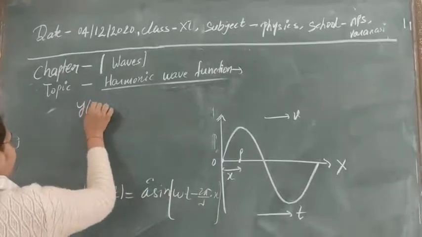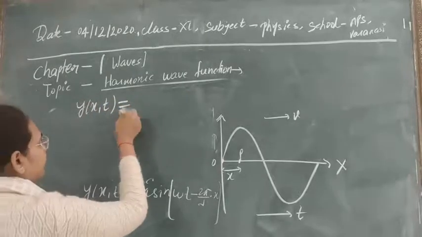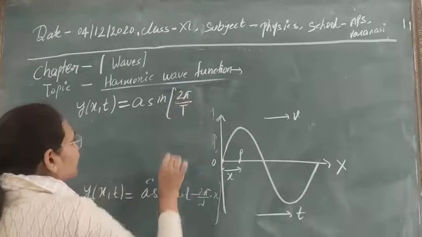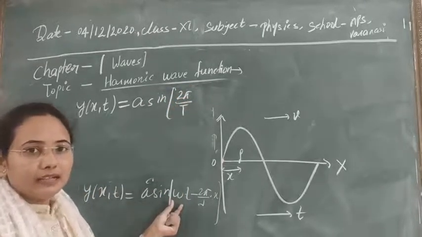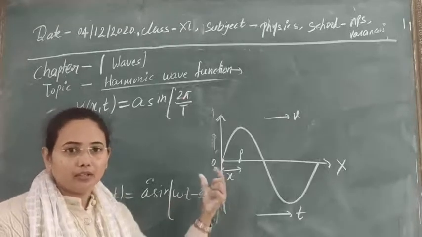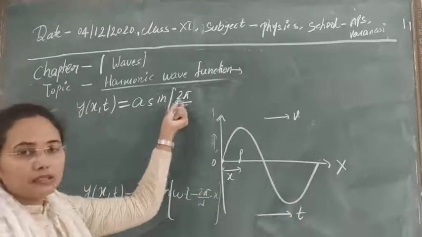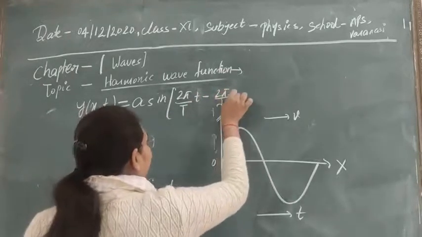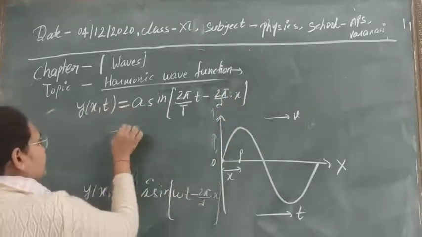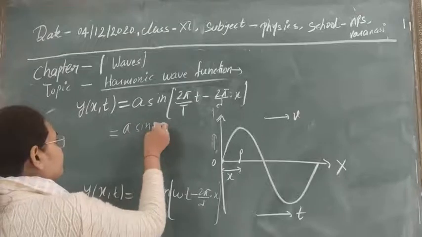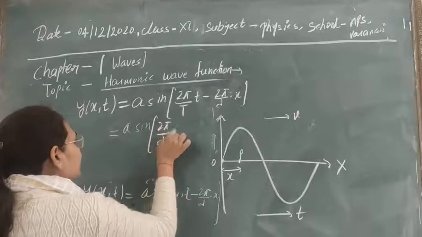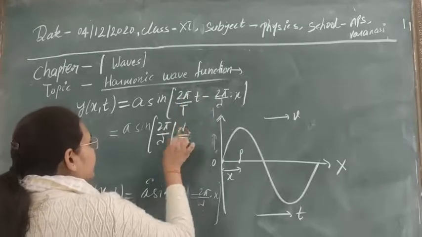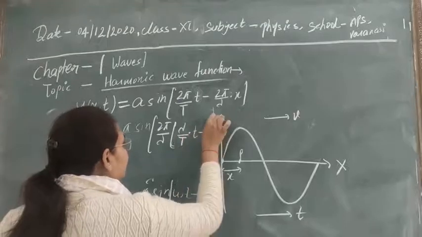So what will we get? Finally we will get y(x,t) equal to a sin of 2 pi by T into t minus 2 pi by lambda into x. You know already that angular frequency omega is equal to 2 pi nu, and nu equal to 1 by T. You can replace it easily in this form, 2 pi by T into t minus 2 pi by lambda into x. Now let's take 2 pi by lambda common, then here lambda by T into t minus x.